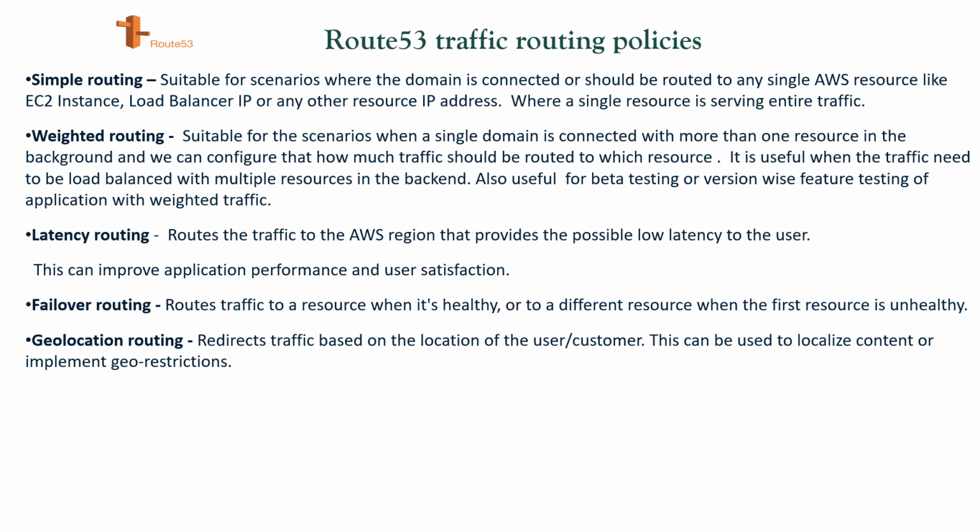A load balancer is also balancing the traffic, but with the help of Route 53 we can also divide the traffic accordingly as per the need, as per the different routing policies. So that was all about Route 53.